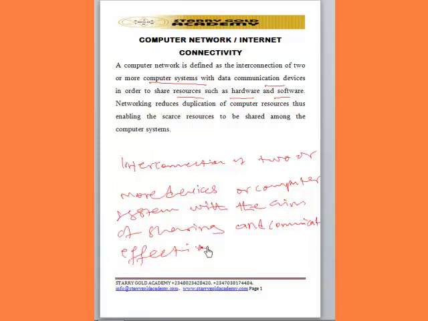So when we interconnect two or more computer systems, we can easily share resources. The resources to be shared are hardware and software. For example, if we interconnect 20 computers, ordinarily we would think that we must have 20 printers. No. When we interconnect 20 computers, even more than that, we only need one printer.